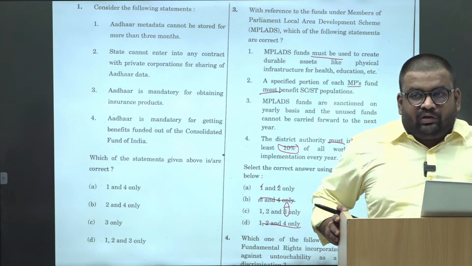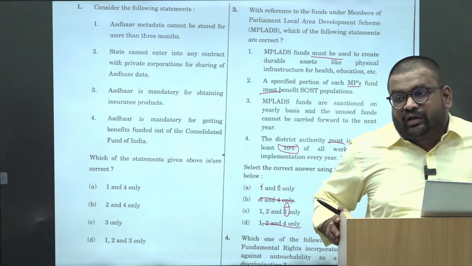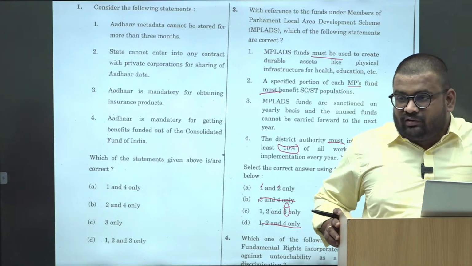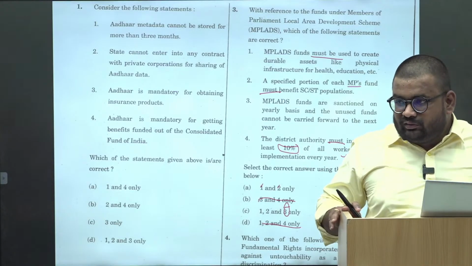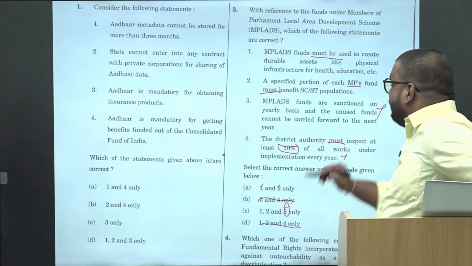ठीक है? Even with respect to the budgetary allocations, right? There also you must have seen कि even the budgetary allocation, even the unspent funds, right? Those remain in the accounts of the department. Yeah, so generally पैसा वापस जाता नहीं है. Based upon that, we can consider that incorrect.